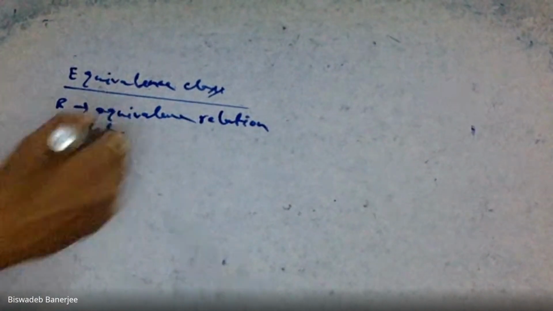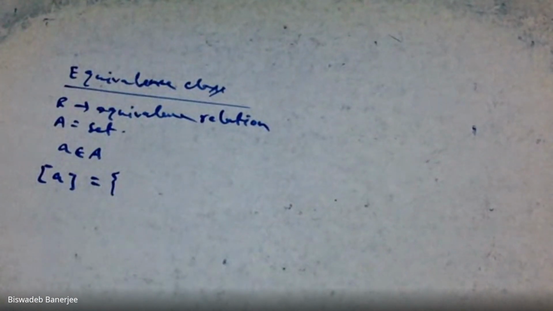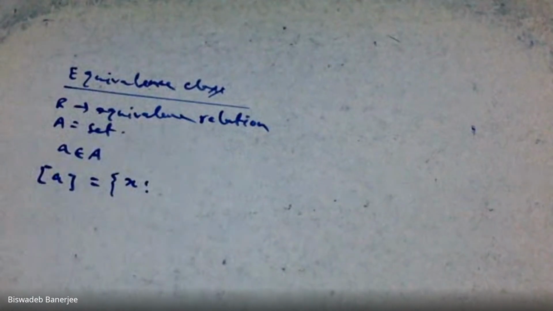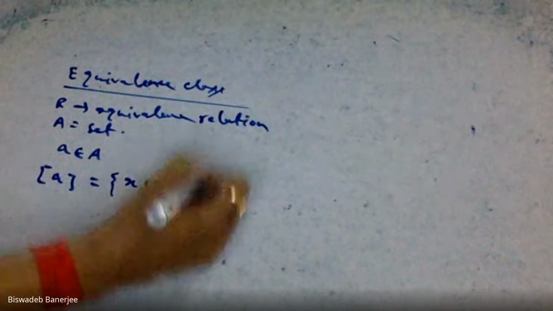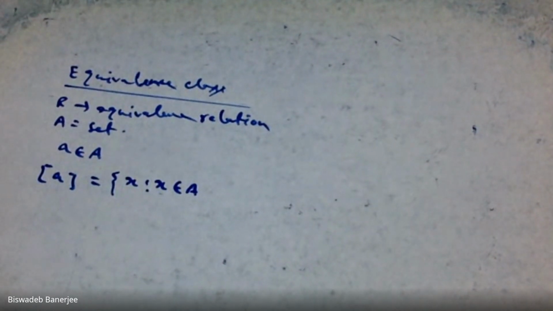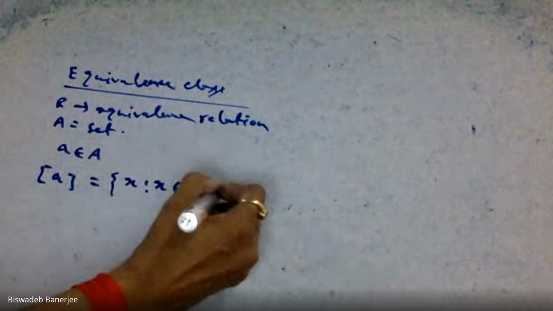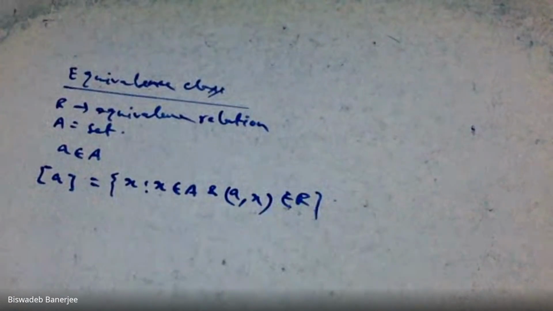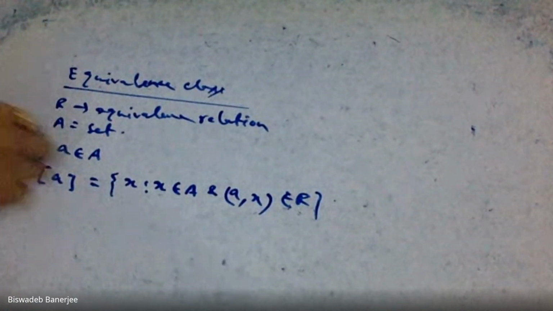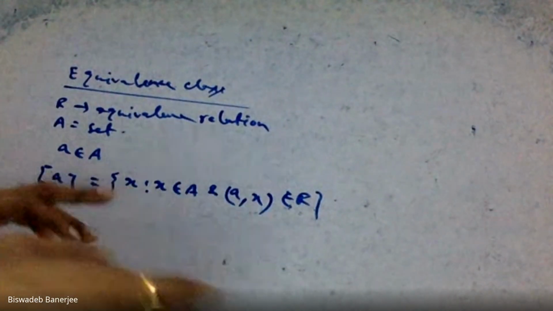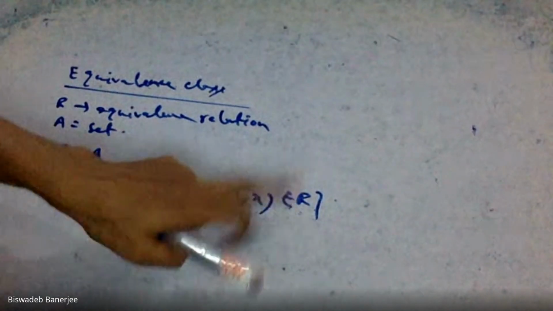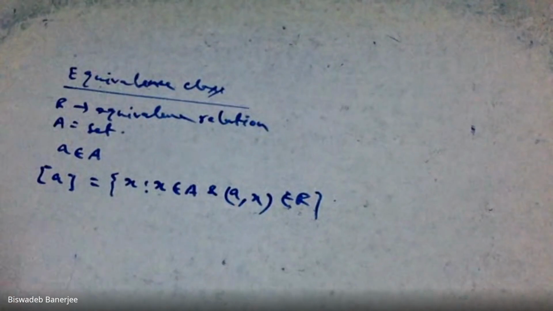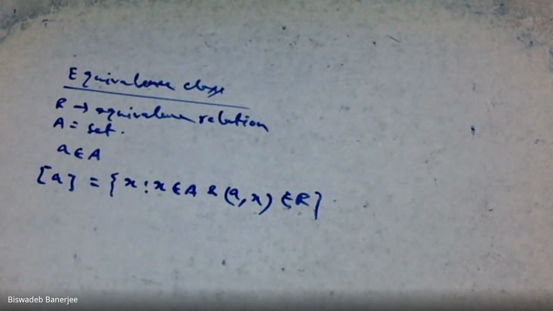For example, we can write this as third bracket A is equal to the collection of all x such that x belongs to capital A and (A, x) belongs to the relation. If this holds, we say that it is an equivalence class. Take an example on it. If we consider an example, it will be easy for us.